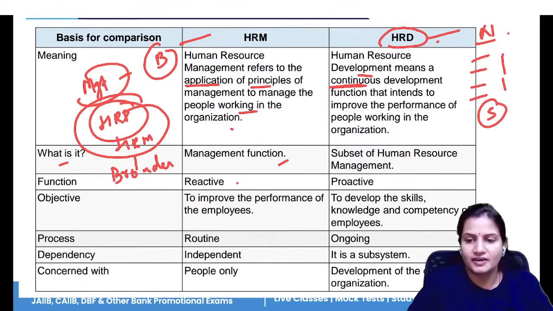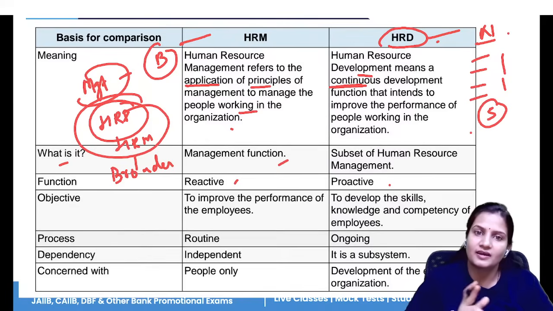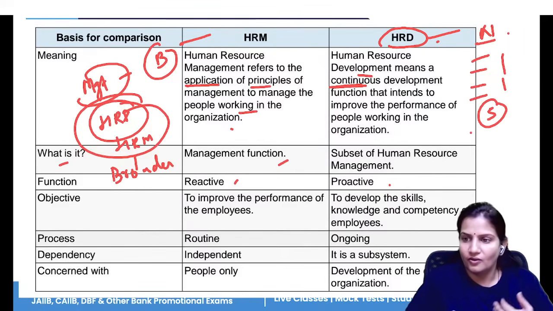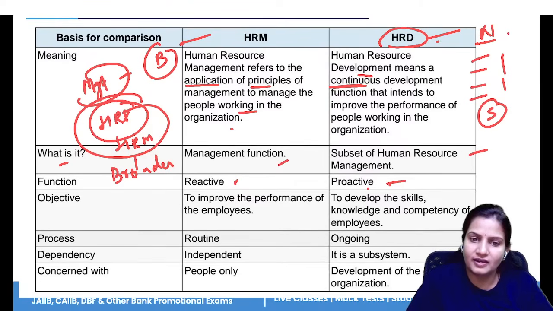Now, HRM is reactive and HRD is proactive. Proactive means that you are taking action before something happens. Like, you know that if you will not eat properly, if you will not take healthy vegetables or fruits, then you will fall ill. So you are taking action before something is going to happen. But if you are already ill, and after that you are taking fruits, drinking milk, having healthy food, that is reactive. So taking action before something happens is HRD, proactive. And when something has happened and after that you take measures, that is called reactive. This is the big difference between HRM and HRD.